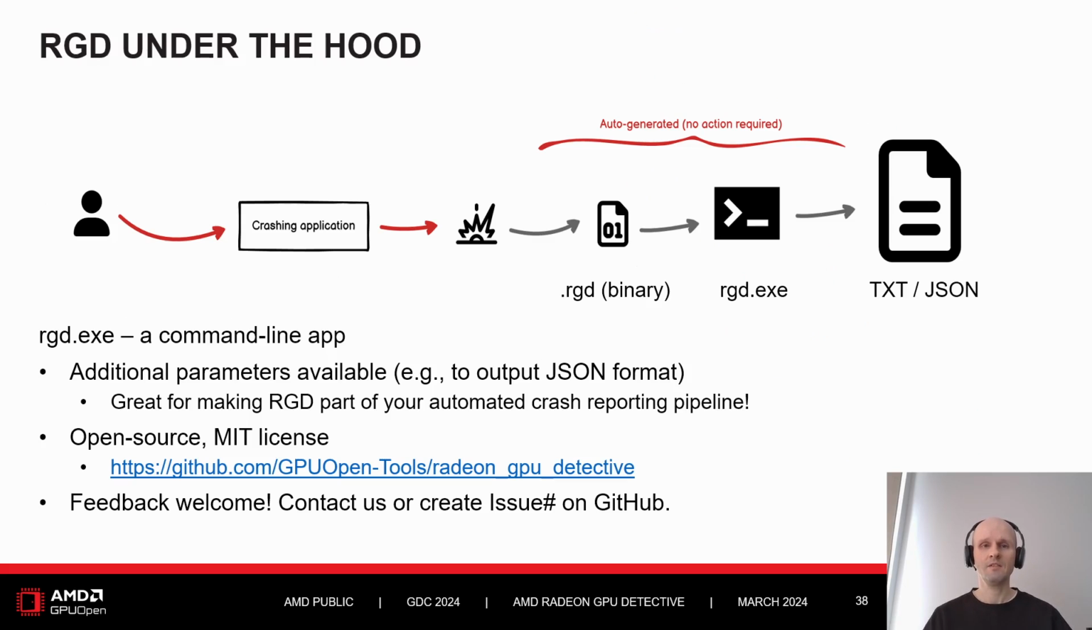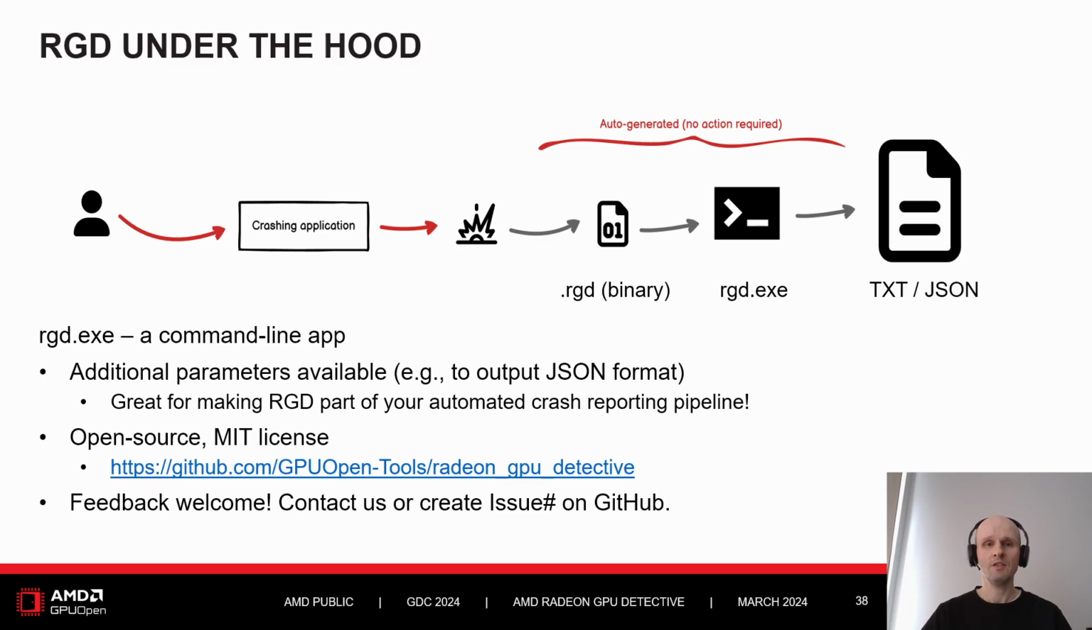To summarize, the way RGD works under the hood is that Radeon Developer Panel, together with our driver, captures the crash and creates an RGD file, which is a binary crash dump. Then, when you double-click on the crash dump in the panel, it automatically launches the RGD command line application that converts this binary file into a text report. You can also launch this application manually, and there are additional command line parameters available.